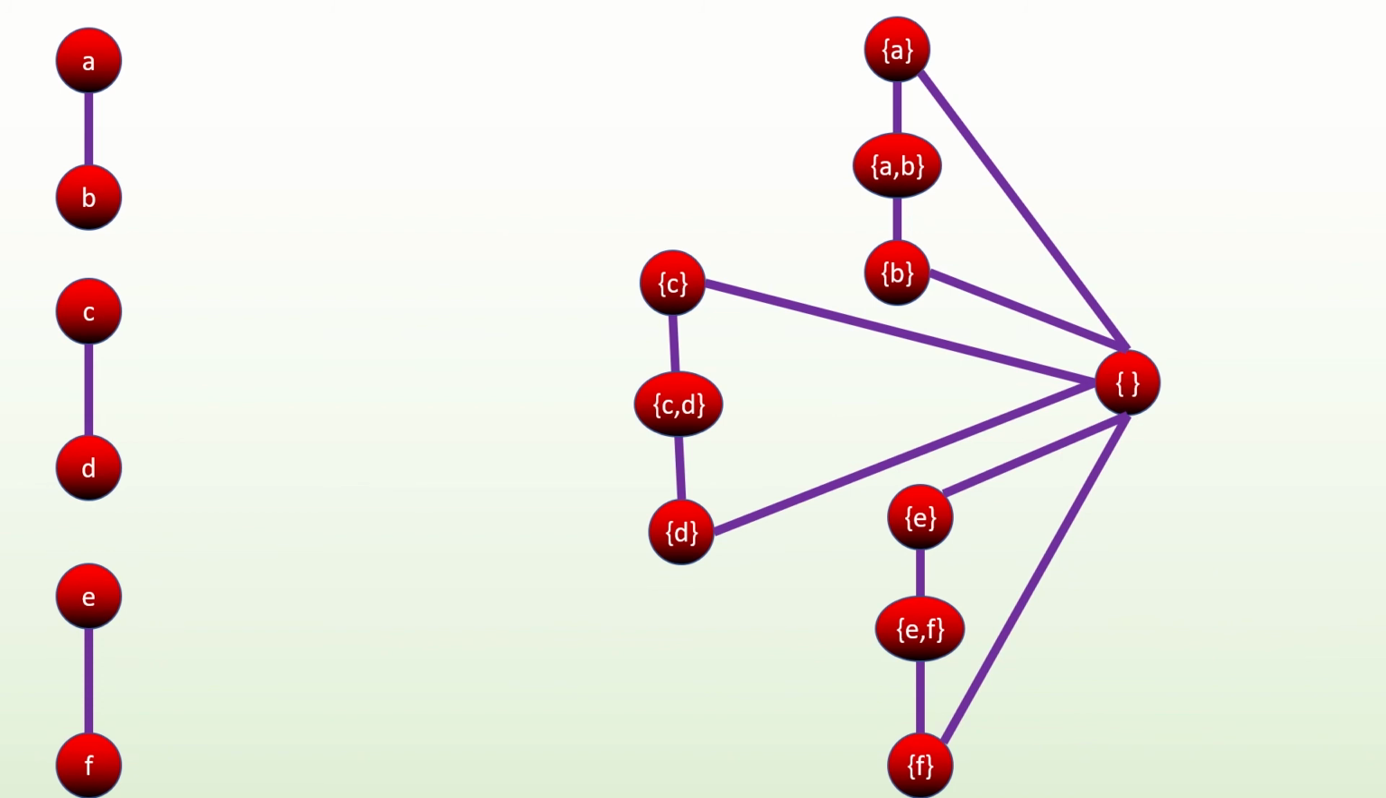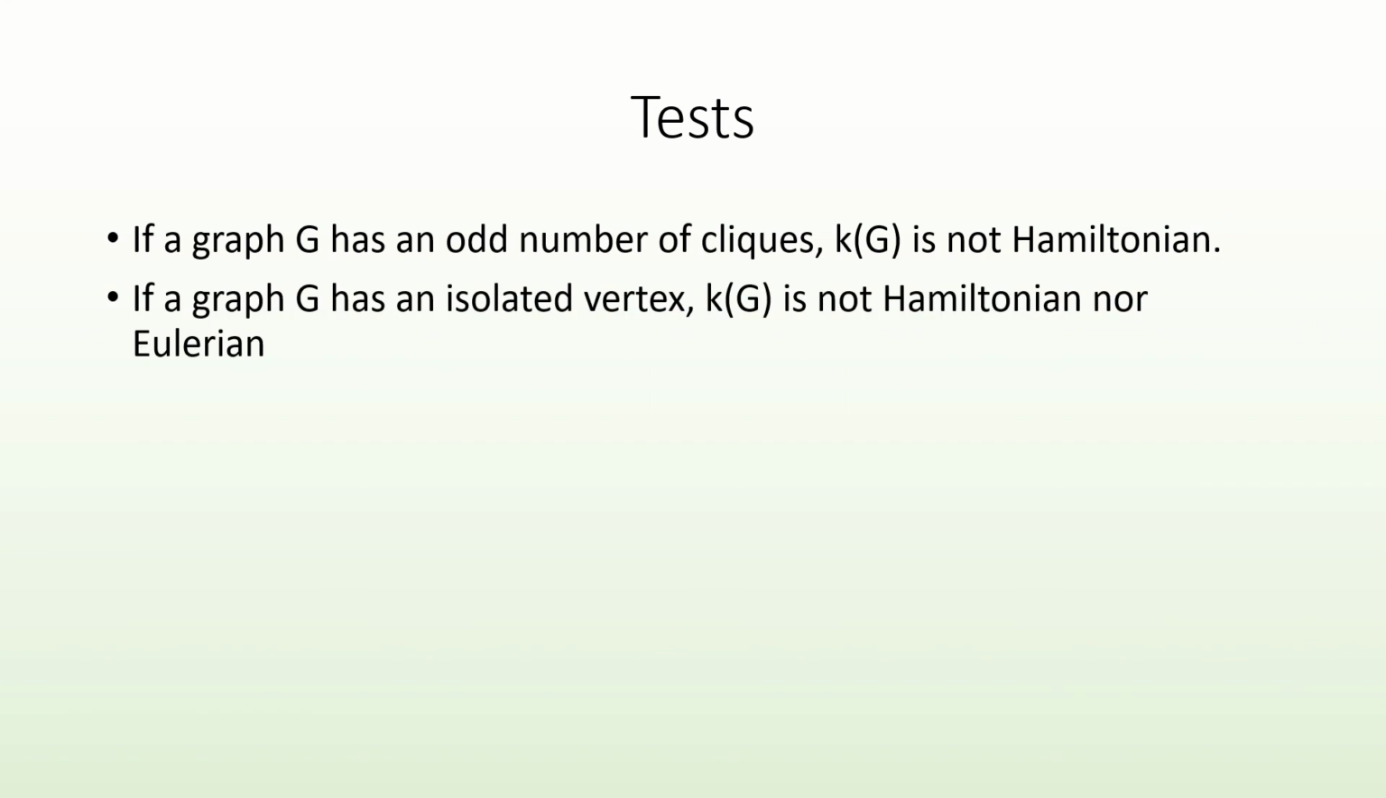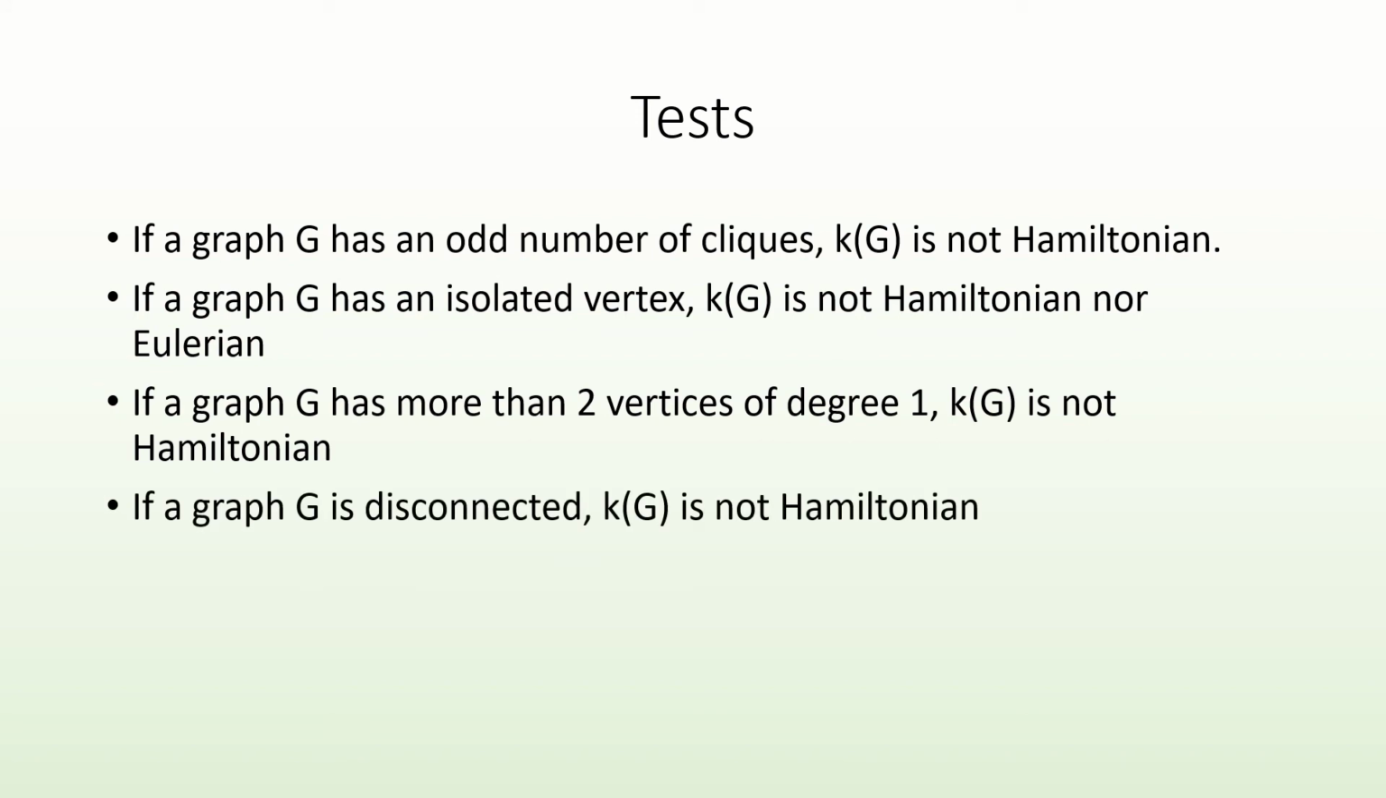Let's list all the tests that we found so far. If a graph has an odd number of cliques, its simplex graph is not Hamiltonian. If a graph has an isolated vertex, its simplex graph is not Hamiltonian nor Eulerian. If a graph has more than 2 vertices of degree 1, its simplex graph is not Hamiltonian. And if a graph is disconnected, its simplex graph is not Hamiltonian. And if you notice, the fourth test is just a generalization of the second test.